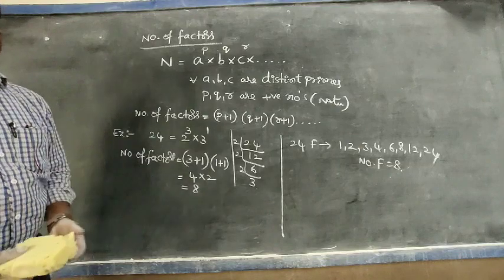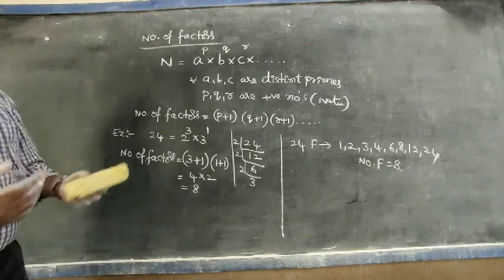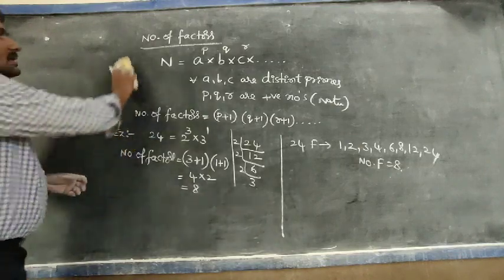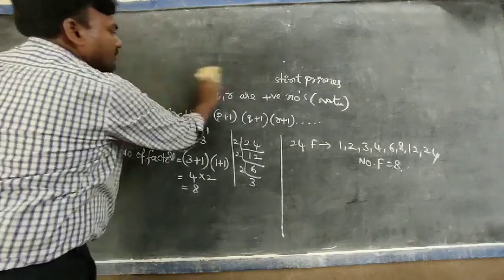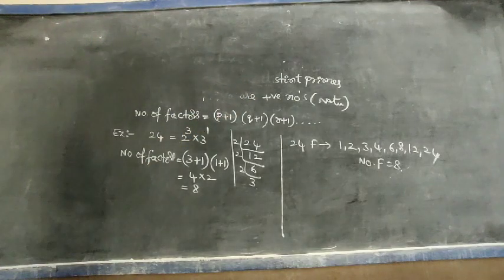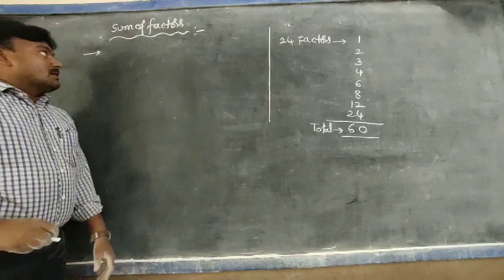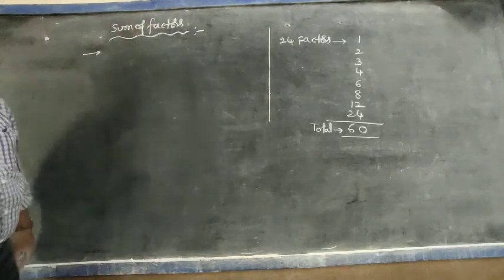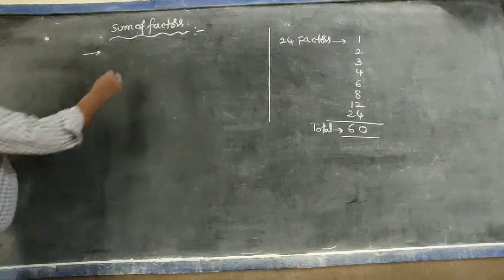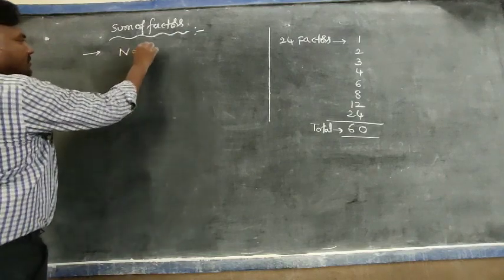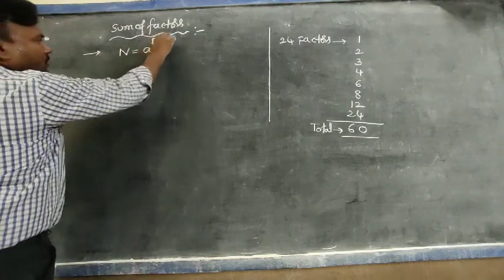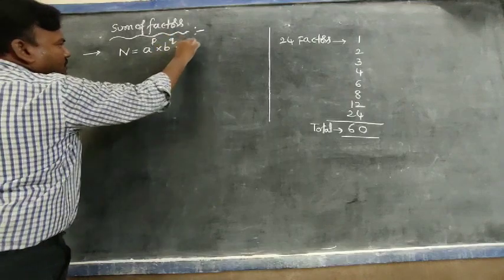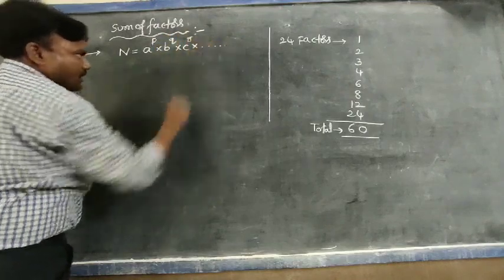Next, we are discussing the sum of factors and also the product of factors. Yes, the sum of factors. How to find the sum of factors of a given number? Observe what we discussed previously. A composite number can be expressed as a power p into b power q into c power r and so on.